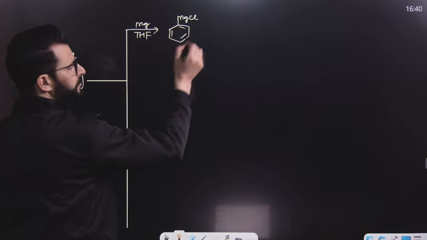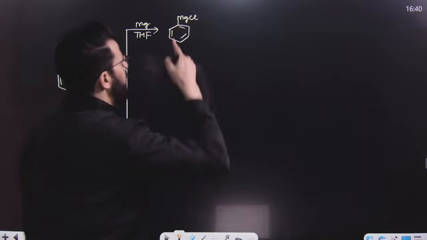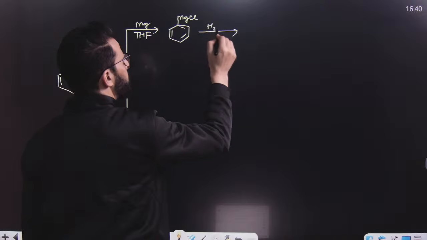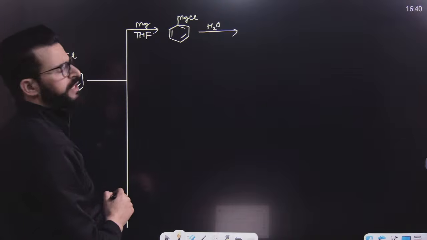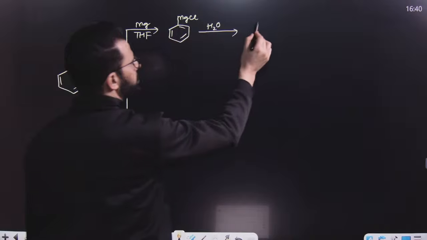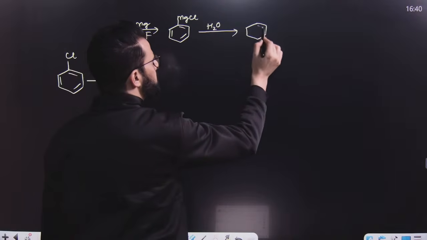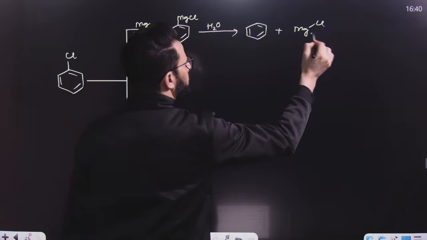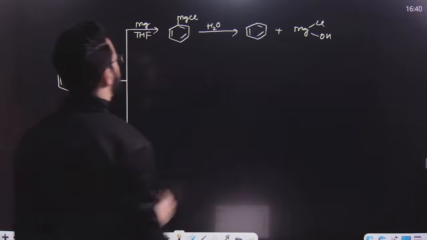Now we know this phenyl part will have negative charge and MgCl will have positive charge. If this is treated with an acidic hydrogen containing compound, for example water, it will lose H positive, this phenyl will accept that H positive and form benzene, plus MgCl and OH, that means hydroxy magnesium chloride.